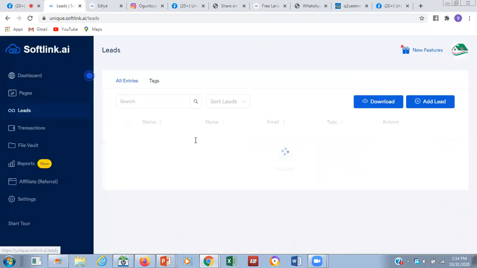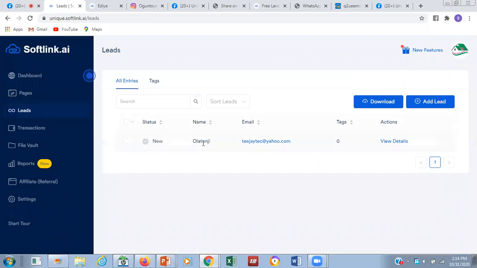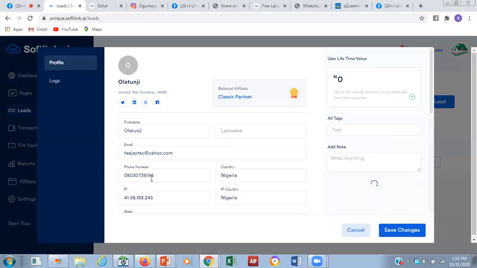Now, lead. You know, I filled a form while I was doing that payment. That form is going to take my account, my name, and my phone number on record. You can see Neil Olatunji TJ Tech, title, view details. You can view my details here.